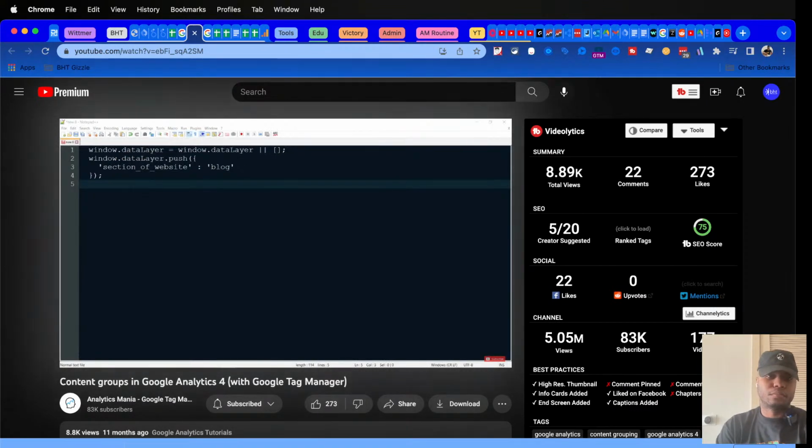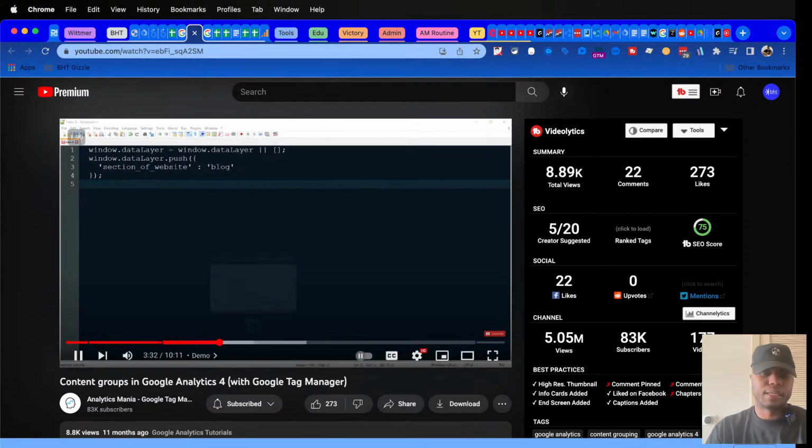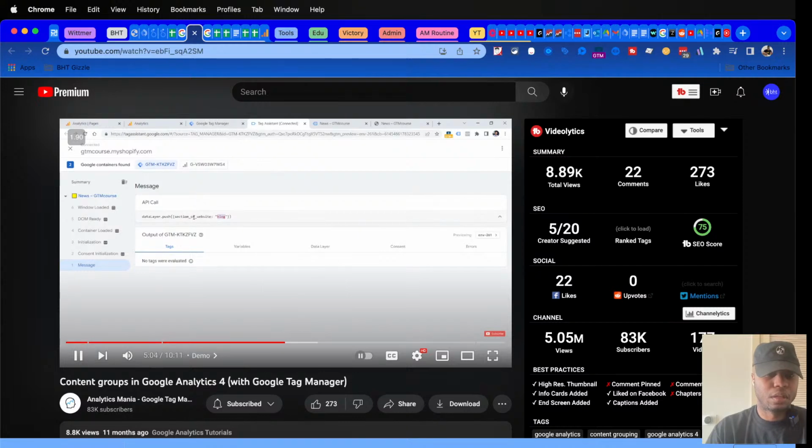Here is a demo code that you could ask a developer to add to the website, but this code should be added above Google Tag Manager container code. This means that when Google Tag Manager loads and when your GA4 configuration tag fires, then a data layer variable for section of website will be already available. It has a data layer variable with this exact name right here. So since I'm working with section of website, I must use this name. If you have something else like a content group or anything else, then use that value.